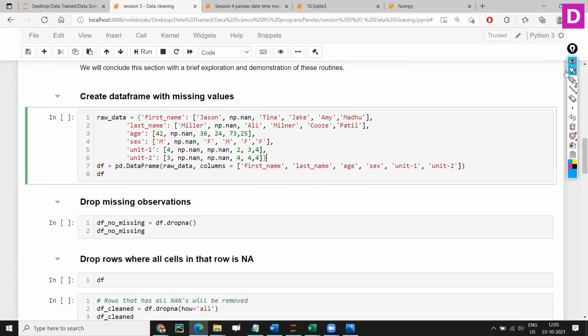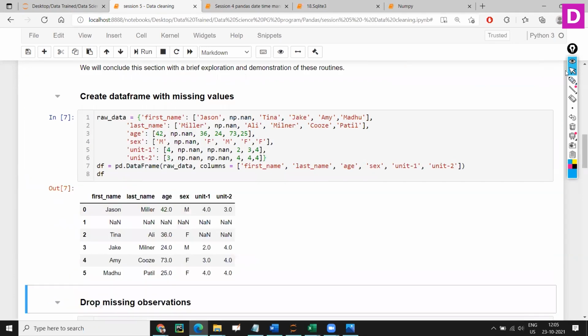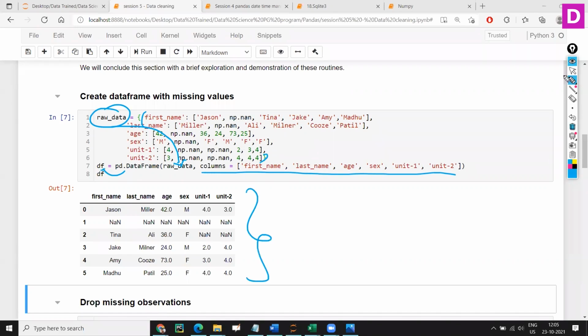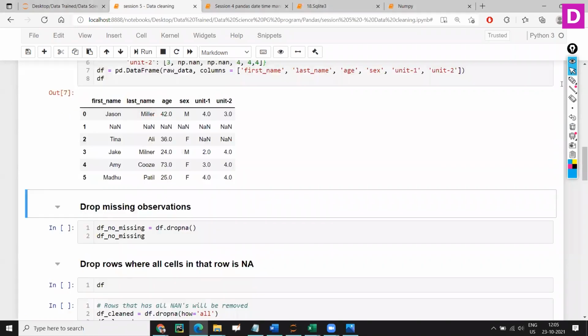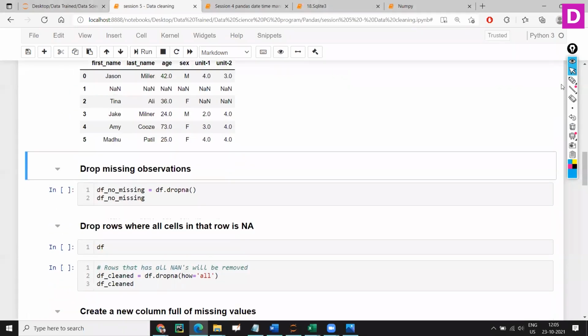So here I have generated a data frame, right? I'm not going to go through this dictionary. It is self-explanatory. I'm just going to create one dictionary, take this dictionary, and use the column names, and the whole thing I'm going to convert into a data frame. And this is how it looks. So I have created a data frame.